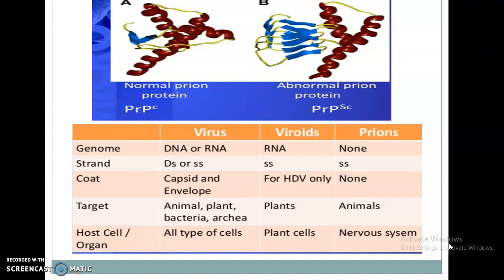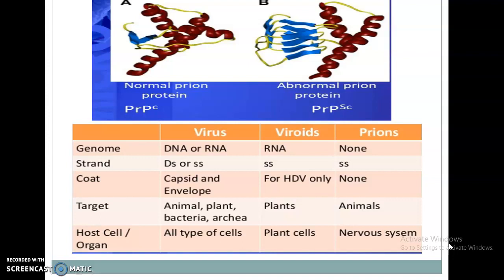Why? Because in prions a protein coat is present, so they are sensitive to protease enzyme, but RNA or DNA is absent, so they are resistant to RNase enzyme. Okay, this is all about the viroids and prions.